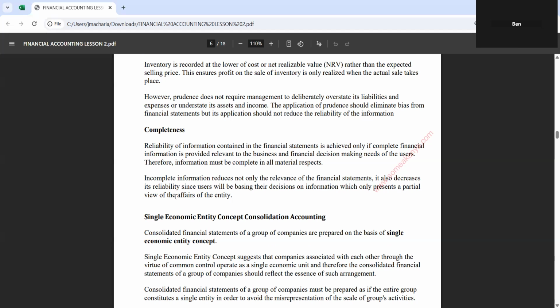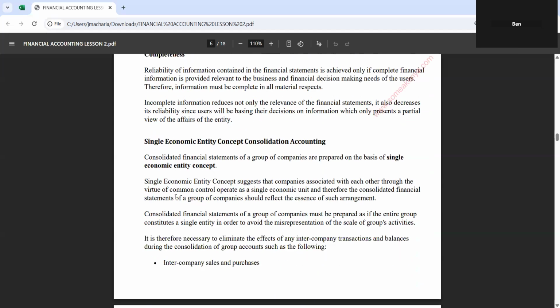Therefore, completeness means that this information should be in full. It should not be judged as if it is trying to skew or align itself with one direction. If it is for the company, it should not just favor the company alone. It should be complete information that each and every person can see how the information moves all along.